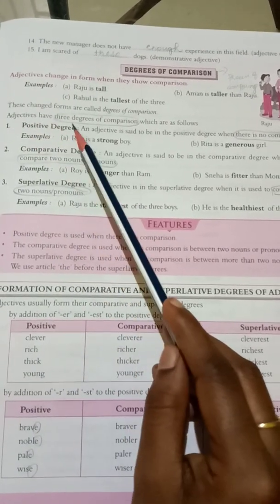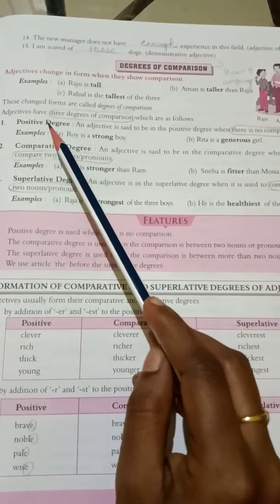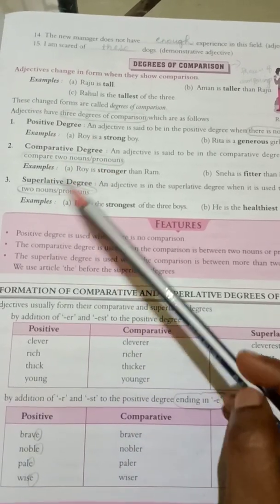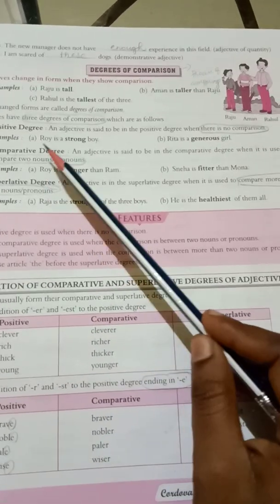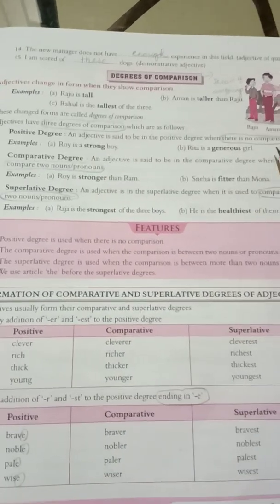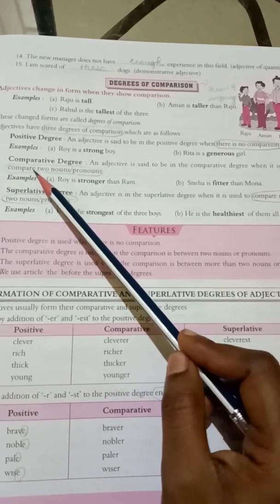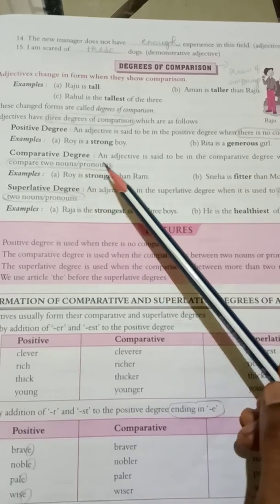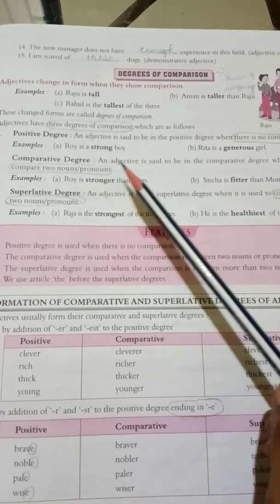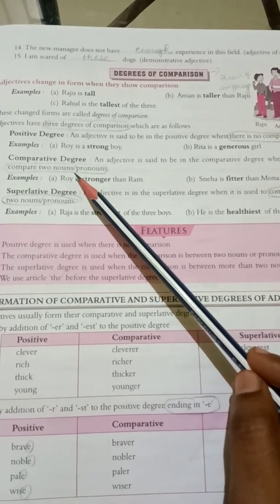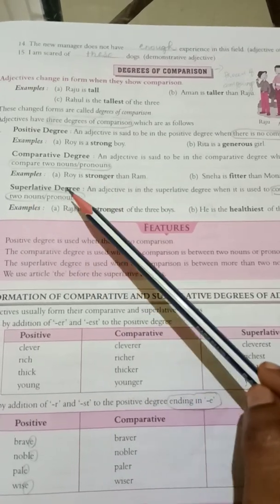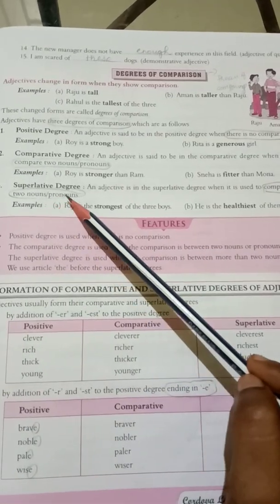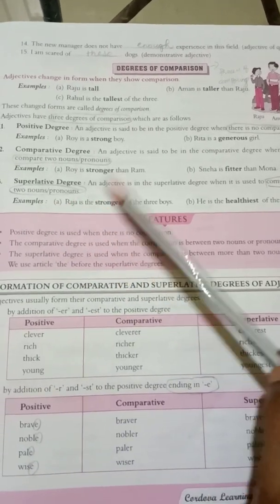Next, adjectives have 3 degrees of comparison. What are they? Positive degree, comparative degree and superlative degree. Positive degree means there is no comparison. Comparative degree, here we compare two nouns or pronouns. Next, superlative degree. In this degree, we compare more than two nouns or pronouns.